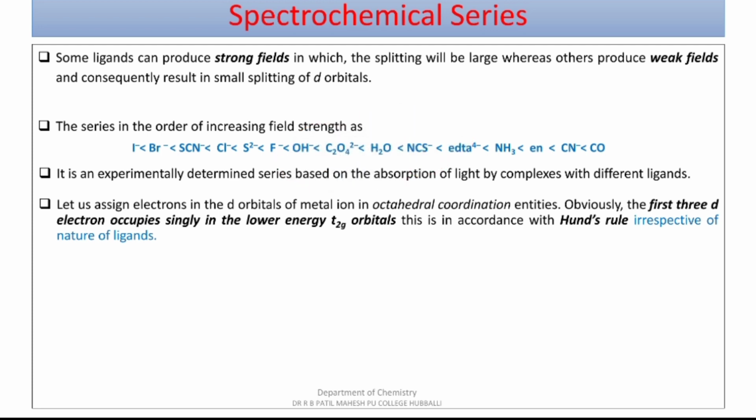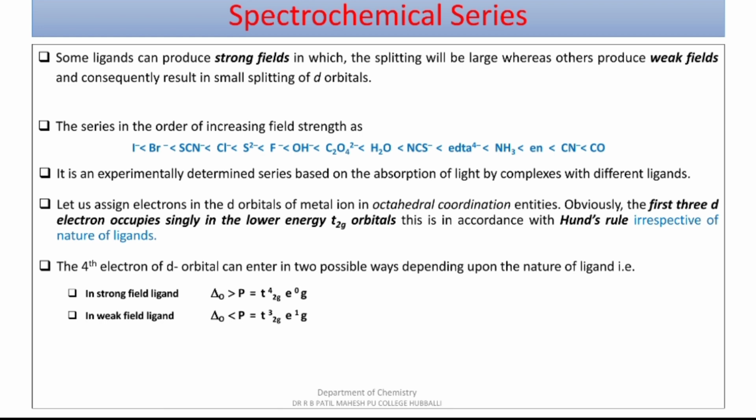Moving further, the 4th, 5th, 6th and 7th electrons are going to enter into higher orbitals, or they go for pairing depending upon the nature of ligand. In case of strong field ligand, where delta naught is greater than P, where P is pairing energy, when pairing energy is very less, the expectation of pairing is met by the electron. Remember, the pairing energy is the amount of energy required to pair the electron, which is less compared to the available octahedral energy.